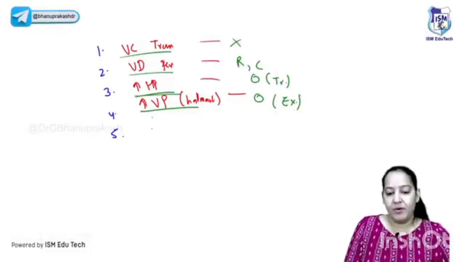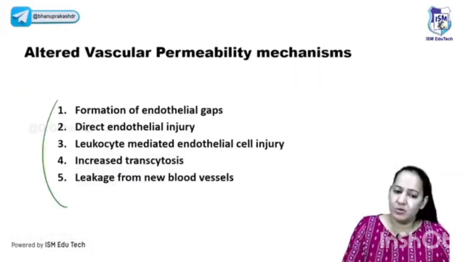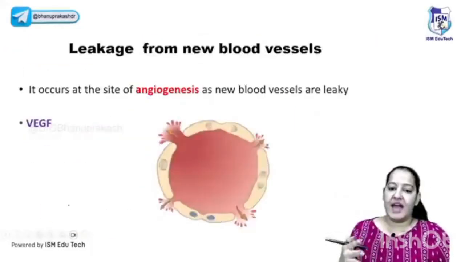Can we go ahead to the last step? Okay, don't go into the mechanisms. There are 5 mechanisms of creating the gaps. You must know the names, but don't go into the detail. The 5 mechanisms of creating the gaps we can skip.